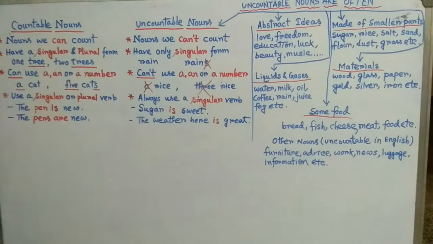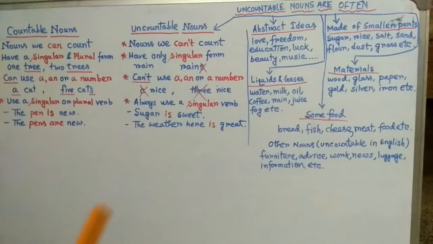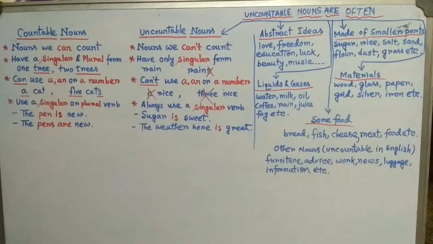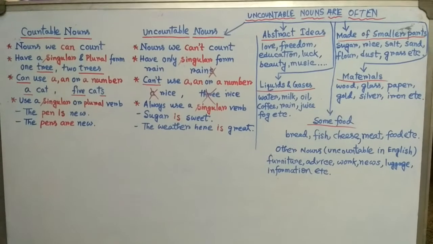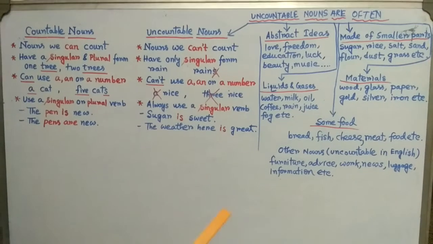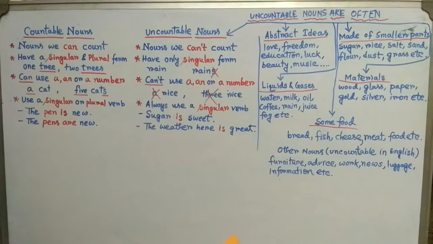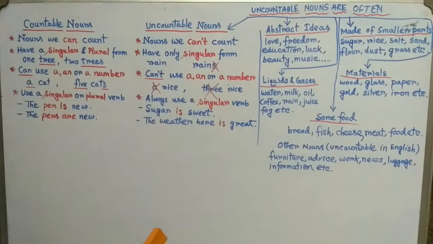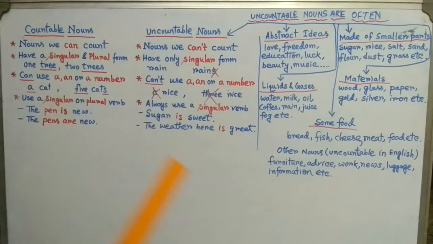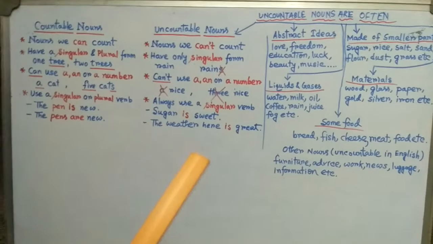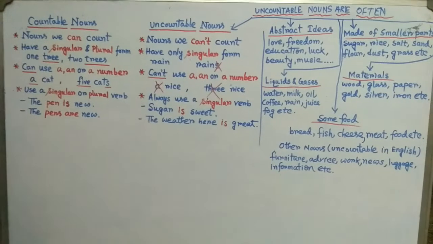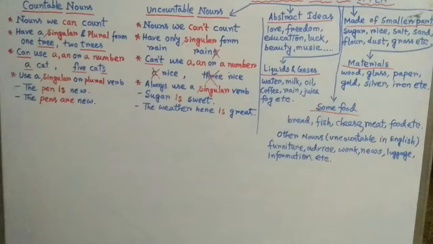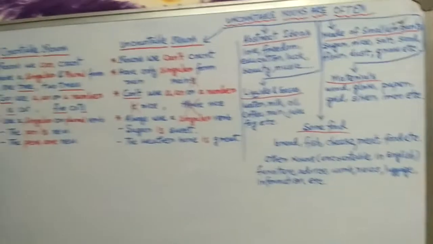Though you are counting the number of grains and not the sugar itself. But sometimes we can say 1 kg of sugar, 2 kg. That means we are saying the quantity of it. We are not counting it. We cannot count it, so these are uncountable. And sometimes we can say 1 teaspoon of salt, 5 teaspoons of salt.